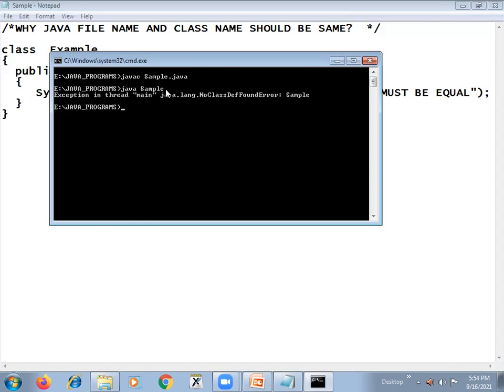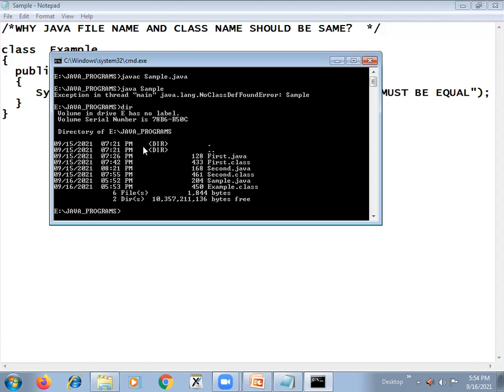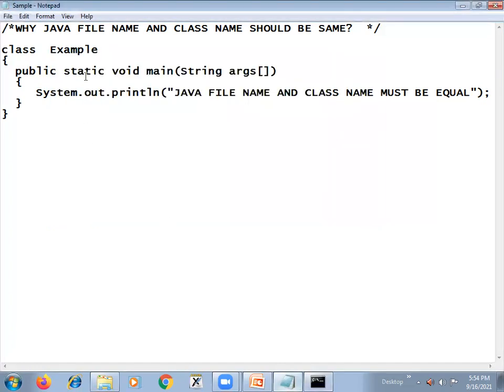Whether the sample dot class file was created or not, first let us look into our directory. Type the dir command and go through the files. You see here there is a file with the name sample.java, but there is no sample.class file created. But there is an example.class file created.